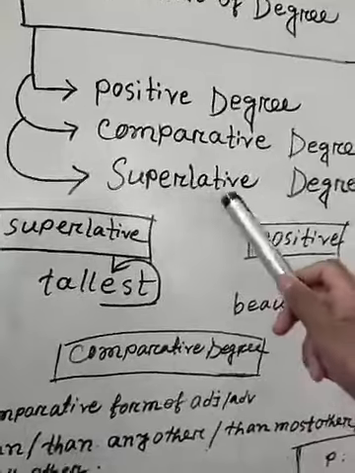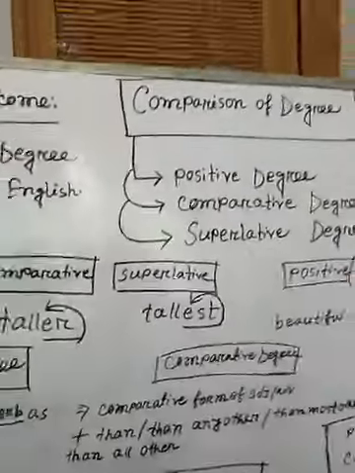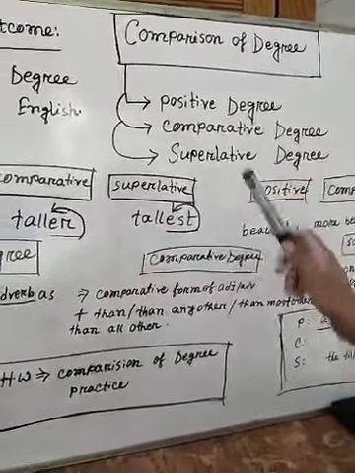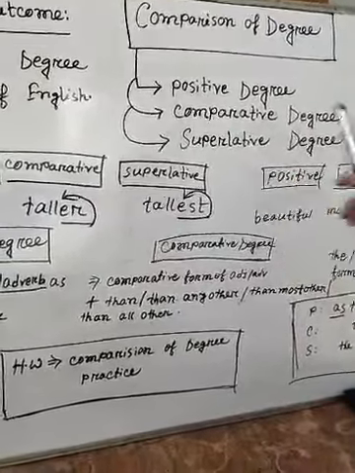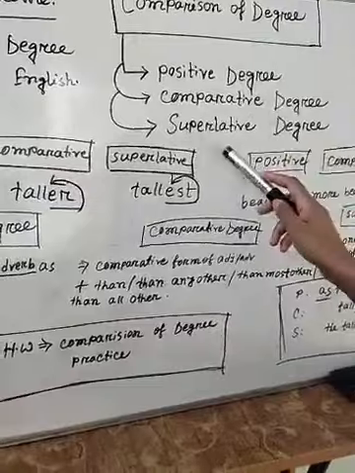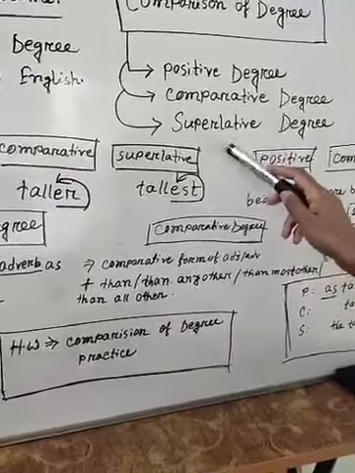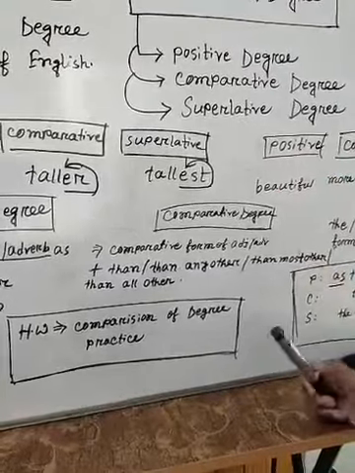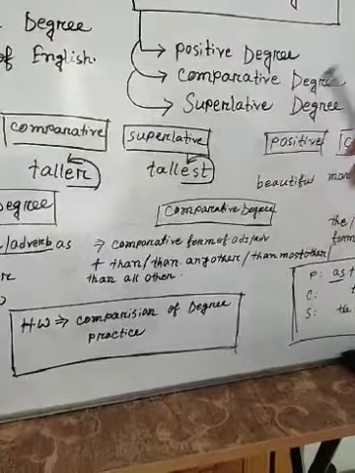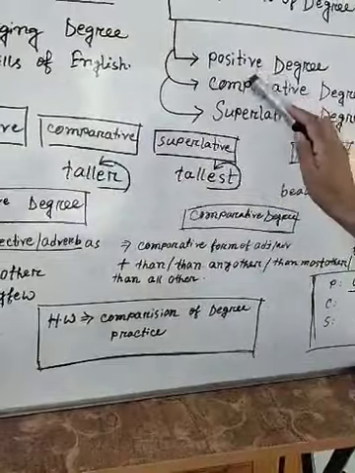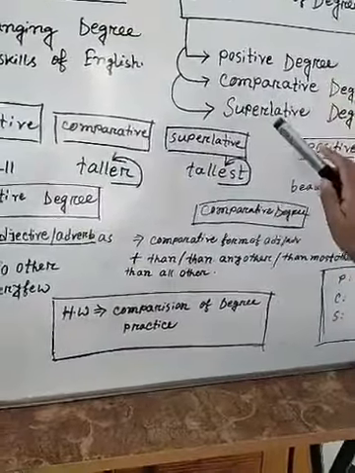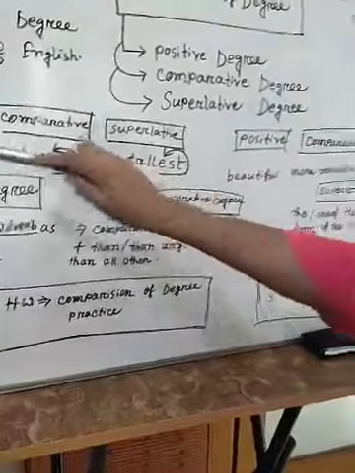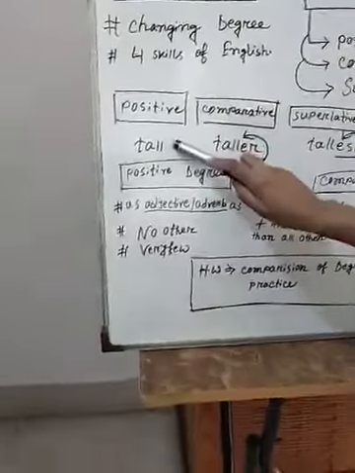And in superlative degree, we compare all the items. We compare the adjective or adverb among all of the items, all of the things. So in positive degree, comparative degree, and superlative degree, we deal with the adjective or adverb.